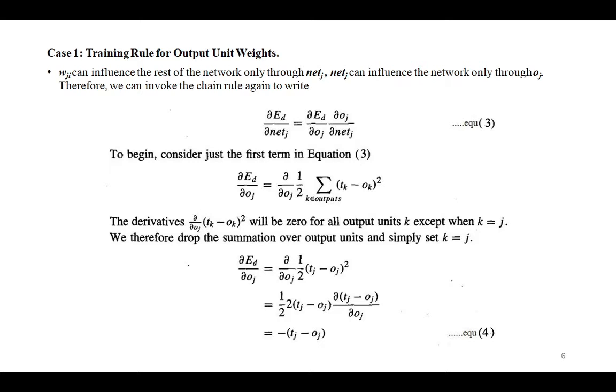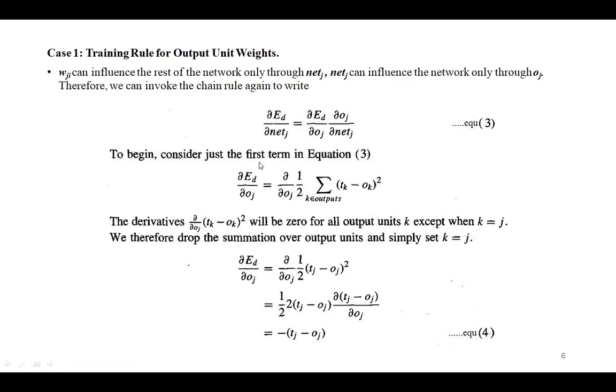Therefore we can invoke the chain rule again to write ∂Ed/∂net_j equal to ∂Ed/∂o_j into ∂o_j/∂net_j, because in turn net_j can influence the network through o_j. That's why we are writing the net_j parameter in terms of o_j like this, right?